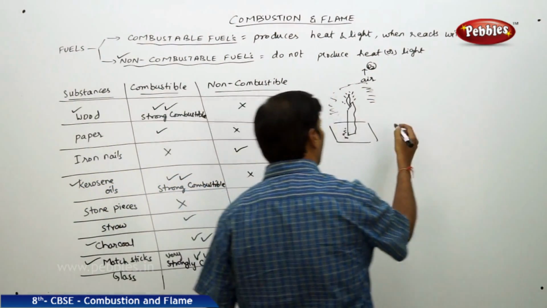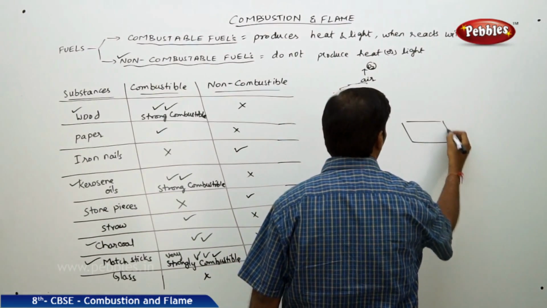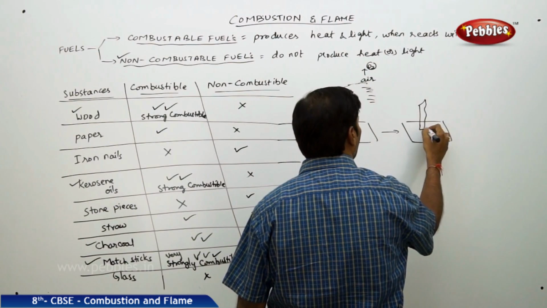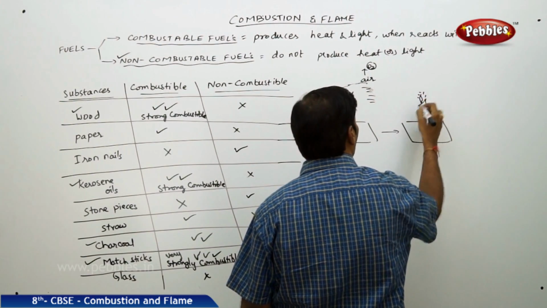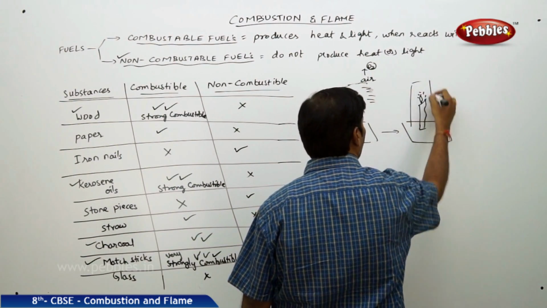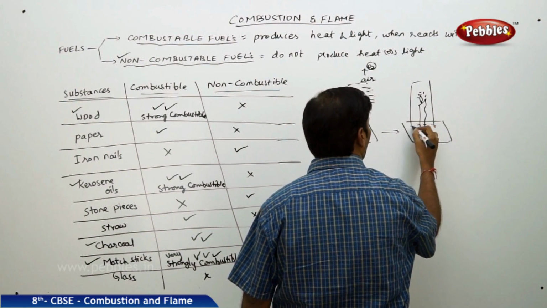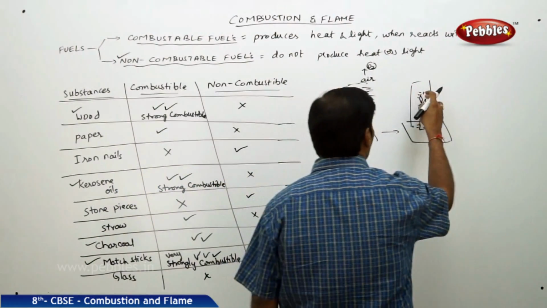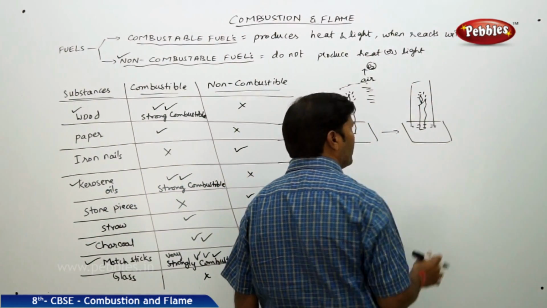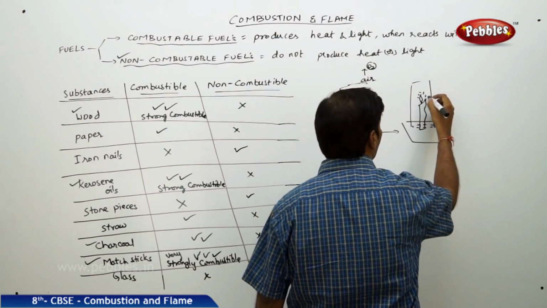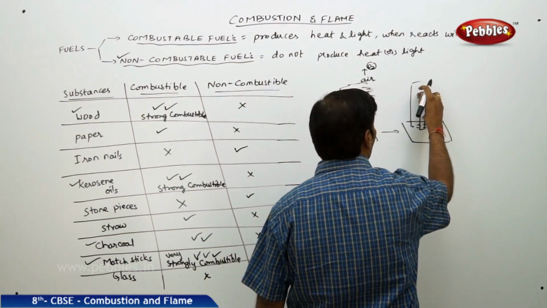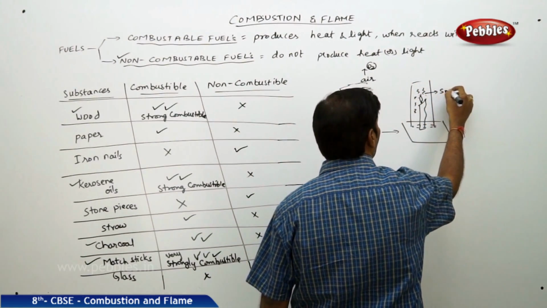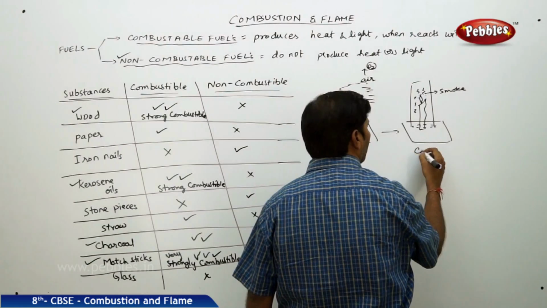But if this candle, which is kept on the wooden plank and is having a flame, if I place a tumbler like this, that means you are protecting the candle from participating in combustion. The air which is present around the candle is stopped. So gradually this flame is going to be put off, and you find some smoke comes out. This is smoke, and the combustion stops.